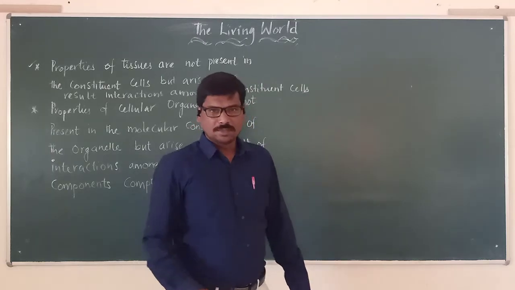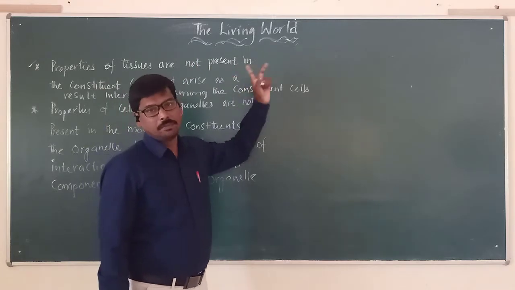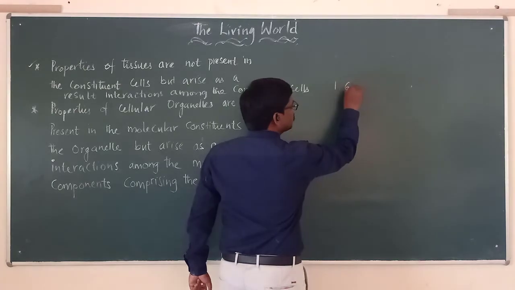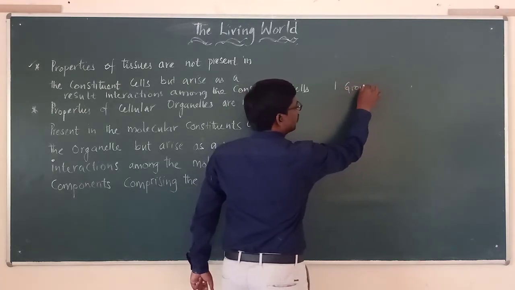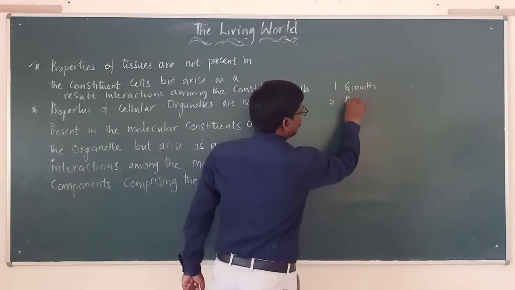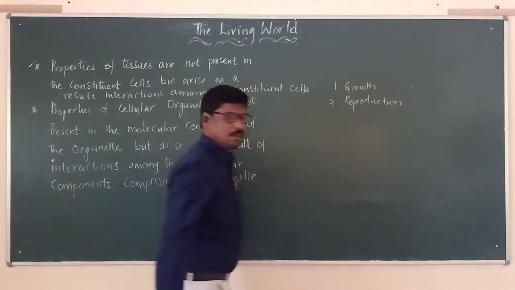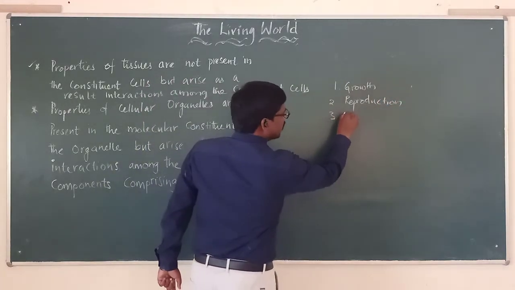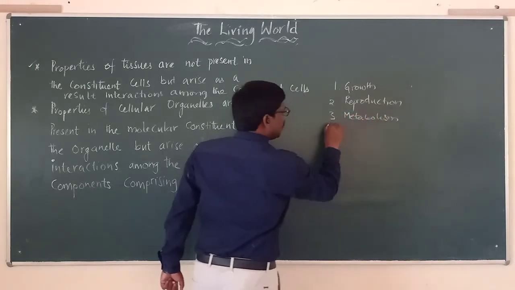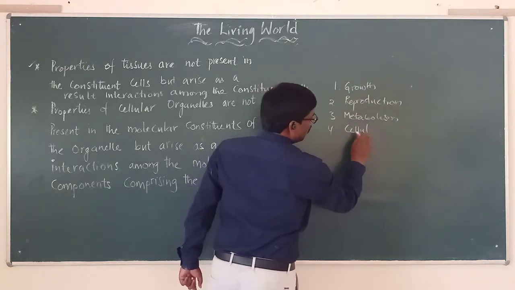Hi everybody, in this video we are going to continue with the first chapter named The Living World. In this chapter we discussed in the previous videos about the general characteristics of living organisms. The first characteristic that we studied is growth, the second is reproduction, and the third is metabolism. Here we also studied about cellular organization.